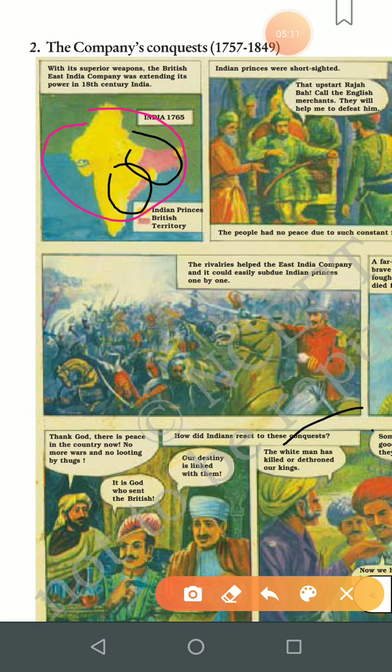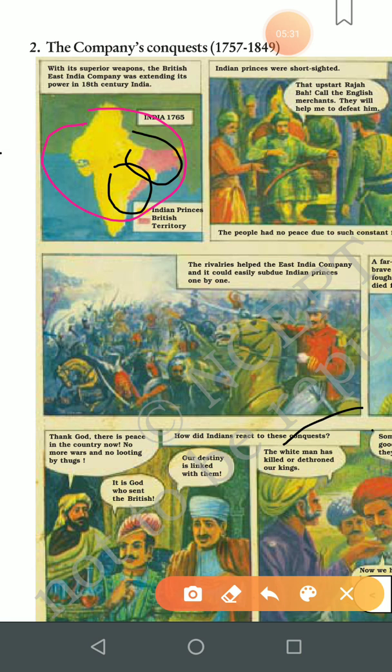Now children, there was a fight between the prince and the egoist Raja Bah. The prince, as you can see, I think is a Mughal prince. From the dress we can see that he looks like a prince of the Mughal kingdom.